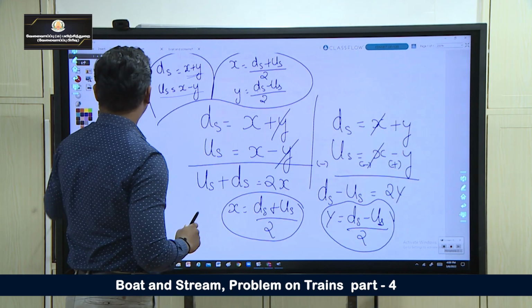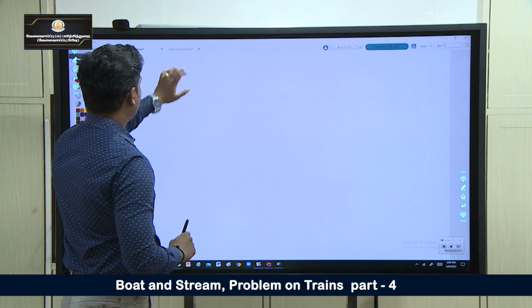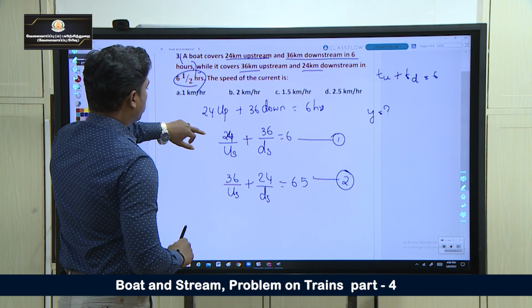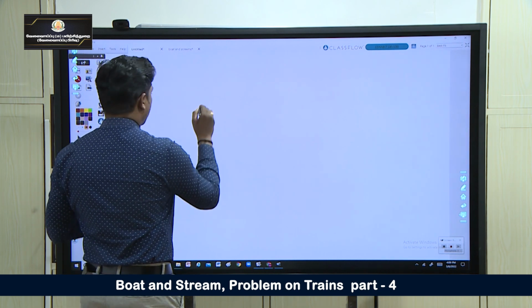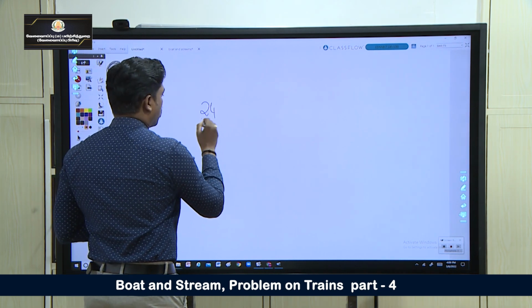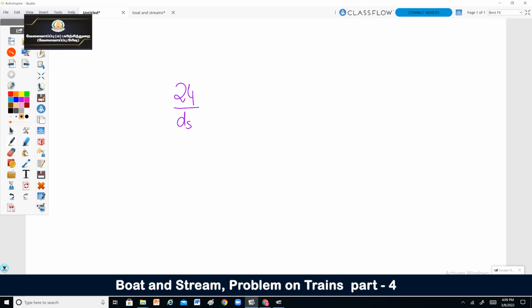So look here. Let me write the first equation: 24 by downstream plus 36 by upstream is equal to 6. Do a cross multiply here.